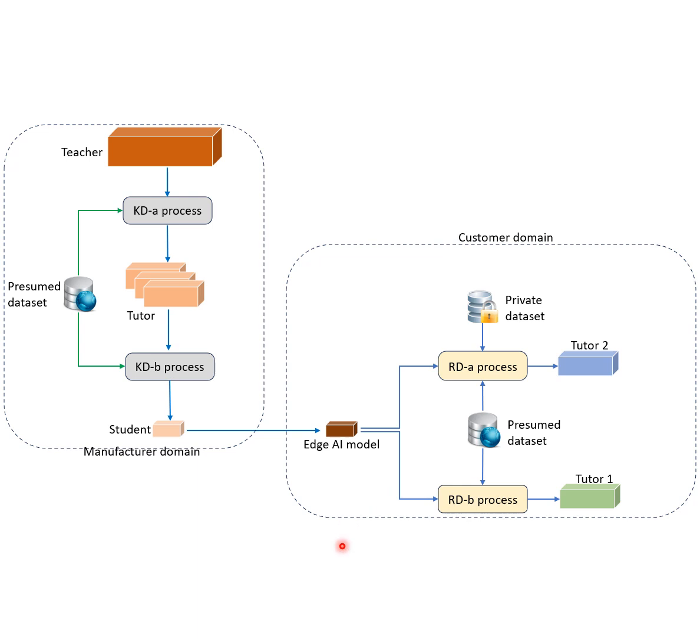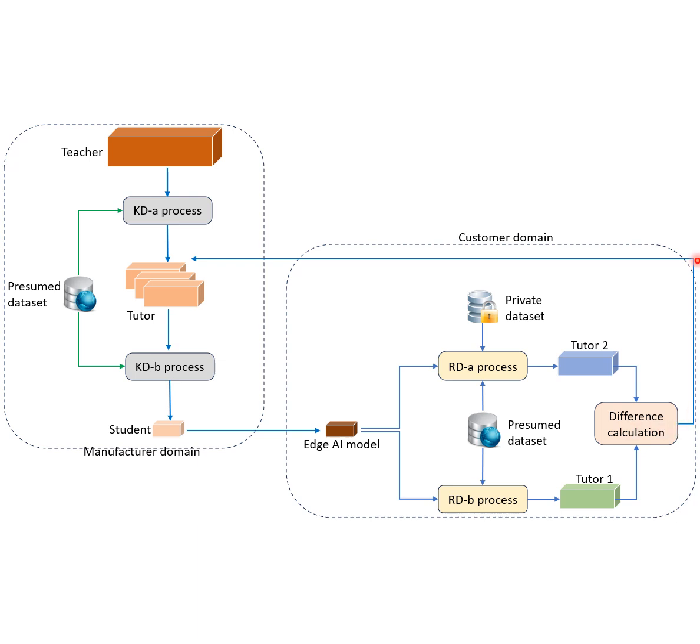Assuming the customer has certain computation power, two new tutor models are created using the reverse knowledge distillation process, where the small model takes the role of a teacher to train larger models. Tutor 1 is trained with the presumed dataset to mimic the edge AI model's performance. Tutor 2 is trained with both the presumed dataset and the customer's private data to reflect real-world conditions. The knowledge gap between these two tutors highlights differences between the presumed and real-world data.